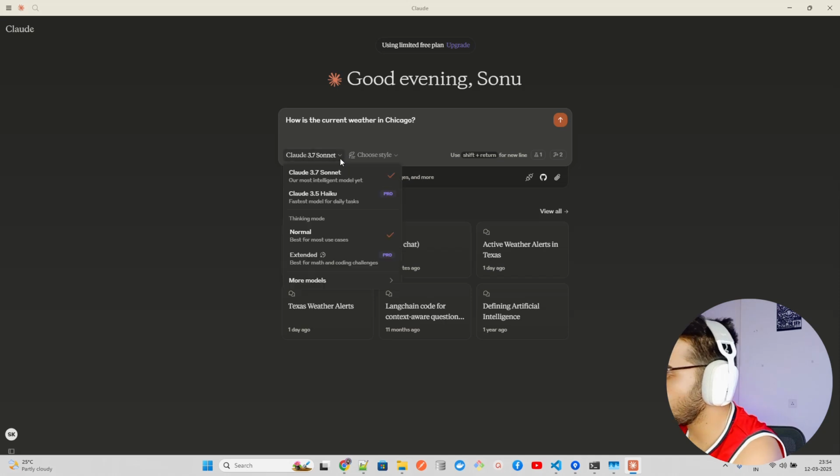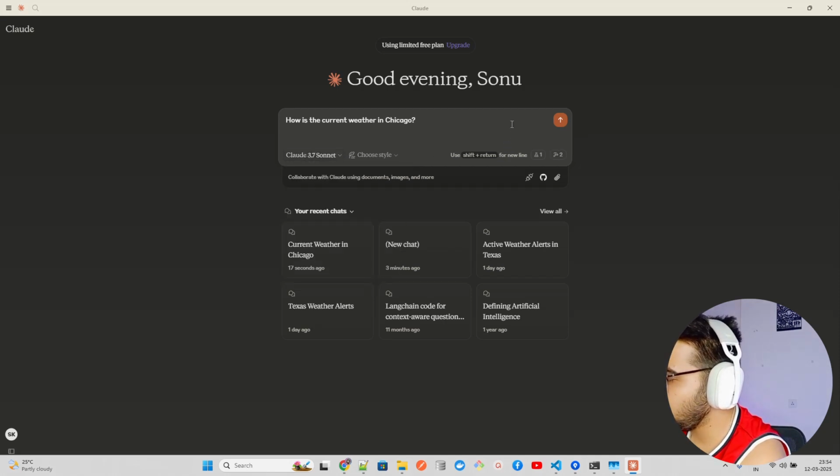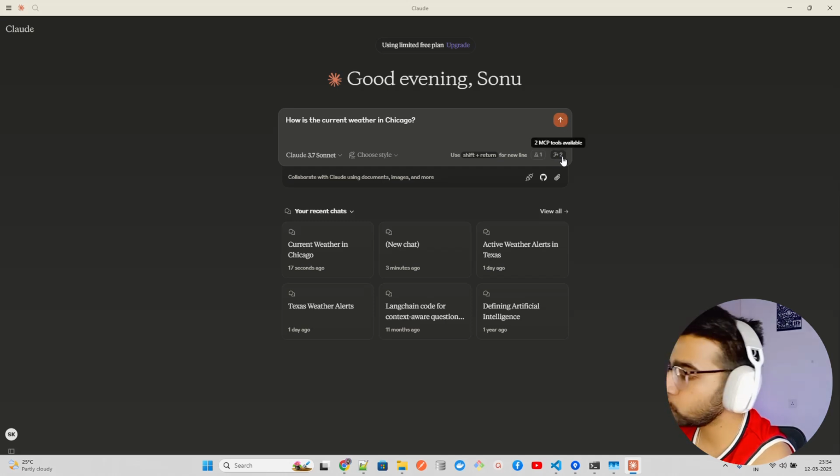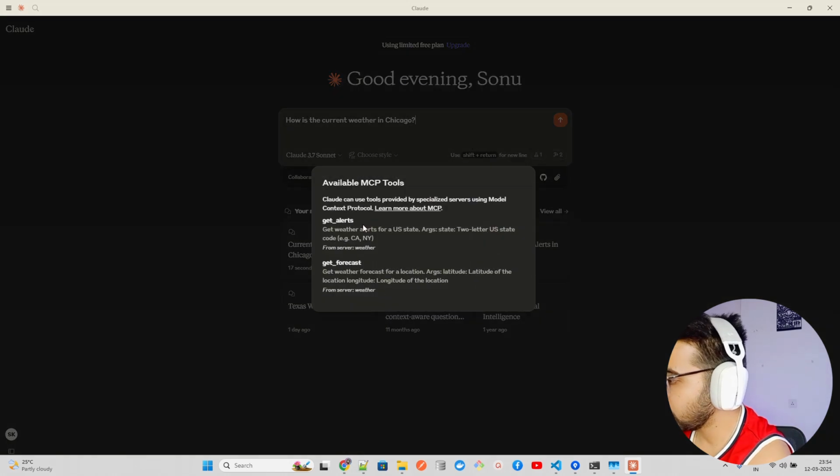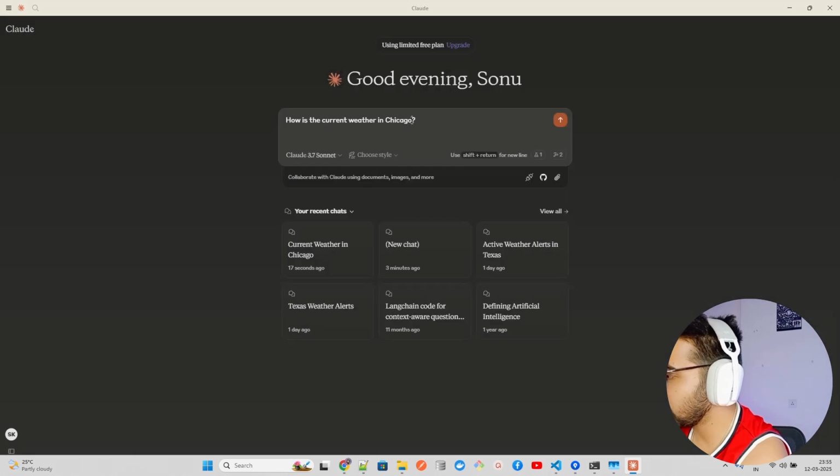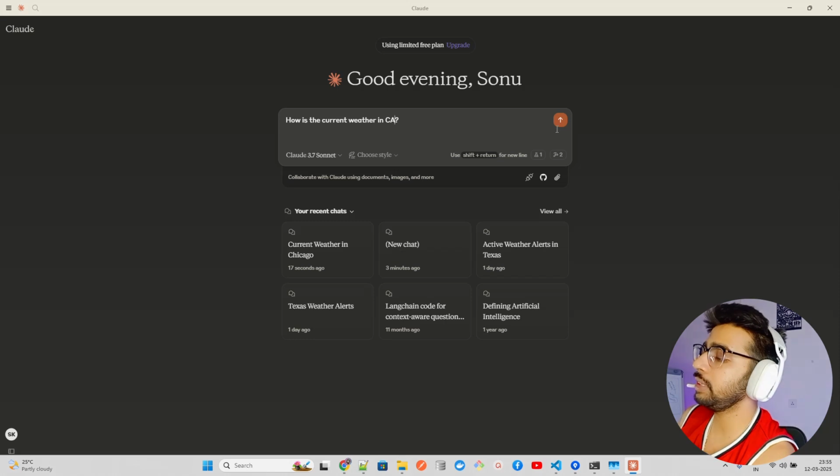And you can see I have Claude 3.7 Sonnet. Just before I press this submit icon, you can see a hammer icon here. It says two MCP tools available: get_alerts and get_forecast. And you can see it says get weather alerts for a US state, two-letter US state code, CA, NY, and those kind of things. So let's say for example weather in CA. Now, how is the current weather in CA, California.